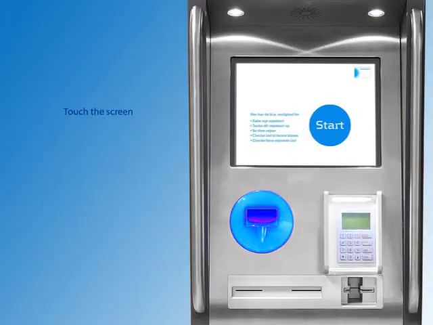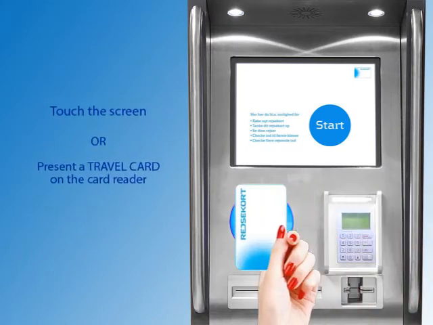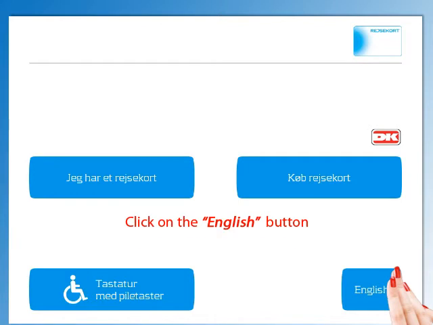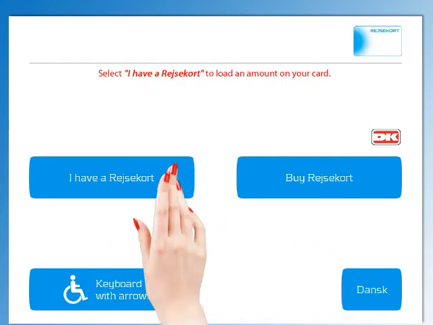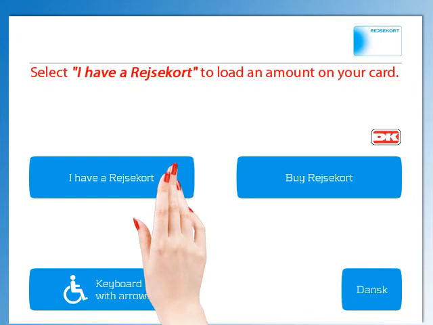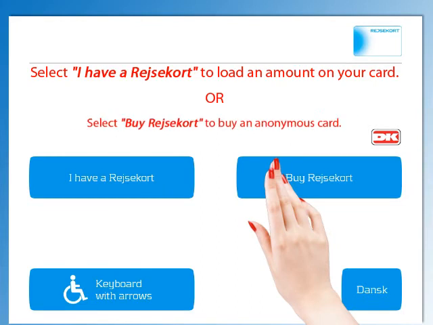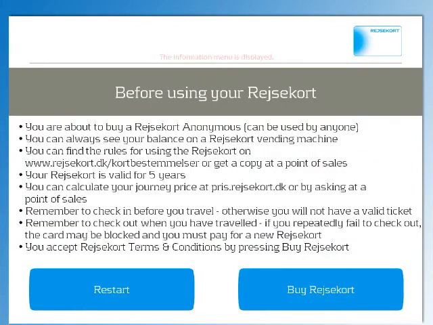Touch the screen, or present a travel card on the card reader. Click on the English button to switch the displayed language to English. Select I have a raised card to load an amount on your card. Or select buy raised card to buy an anonymous card. The information menu is displayed.